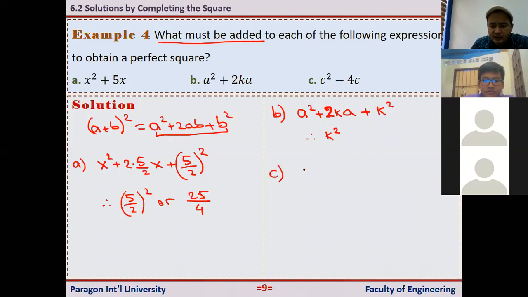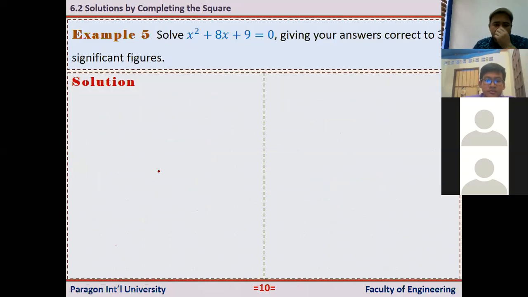How about in C? Here we have c squared - 4c, right? And I can write it as c squared - 2 times 2 times c. In the formula, we have 2, and c squared, and our b here is 2. So we should add here 2 squared. Actually, they are not equal. So to make it a perfect square, we need to add this 2 squared. So actually the answer is 4 must be added to this expression so that it becomes a perfect square. Okay?